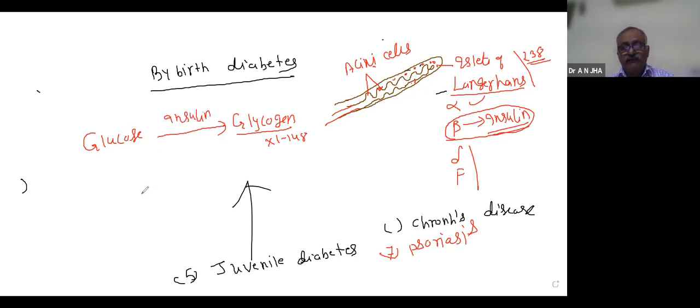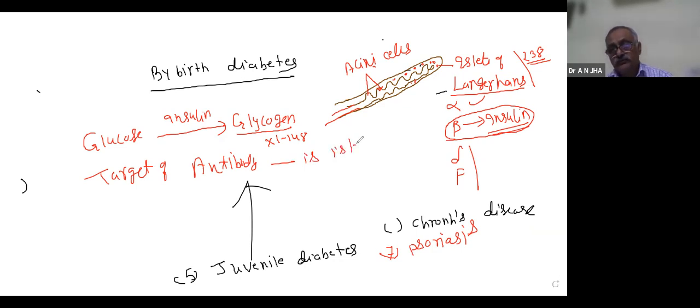So here what happens, the antibody target here is islets of Langerhans.